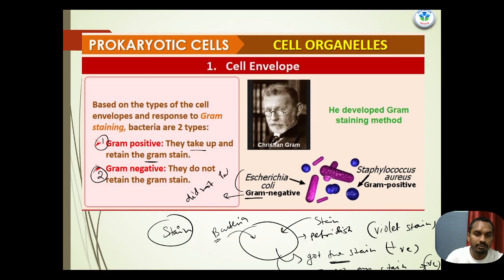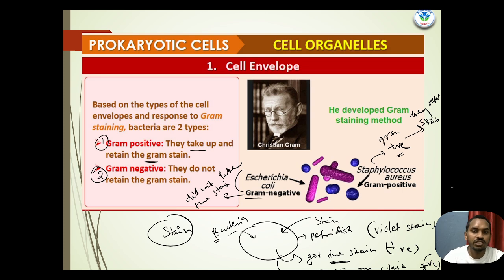But Staphylococcus is gram positive, it means they retain the stain. So this is a little about staining and classification of bacteria on the basis of the stain, proposed by Christian Gram.